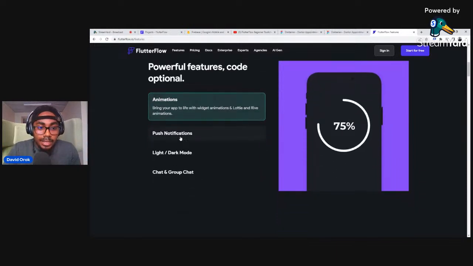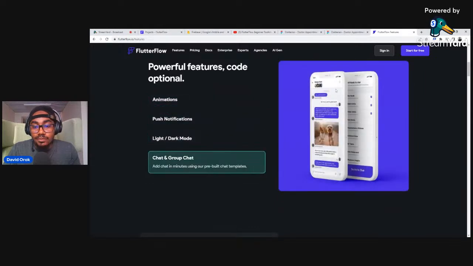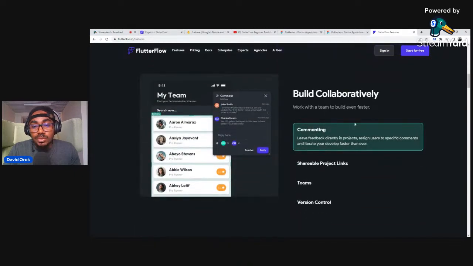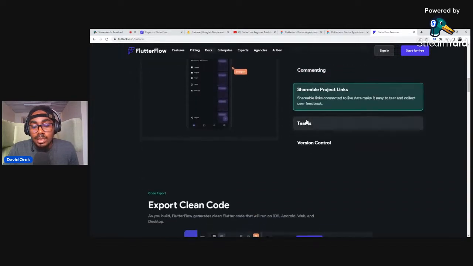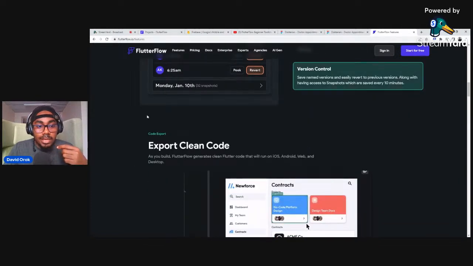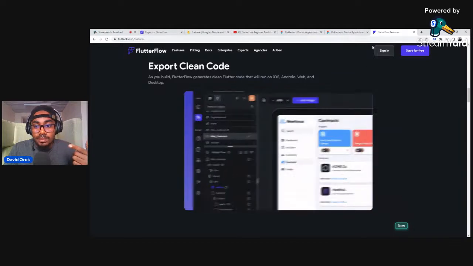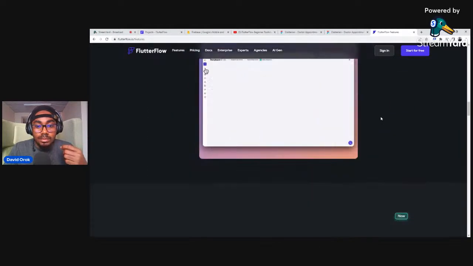Yeah, and then there are push notifications, light and dark mode, and chat and group chat features, right? And you can build collaboratively. That means you can invite another person to join you in building. Maybe the person builds one screen while you're building another screen. You can share project links, you can work in teams, there's version control, you can even commit to Git. So if I told you, as a developer, you can commit to GitHub, you can do all of that here. And then you can export clean code, which is part of what I will show you today as well.